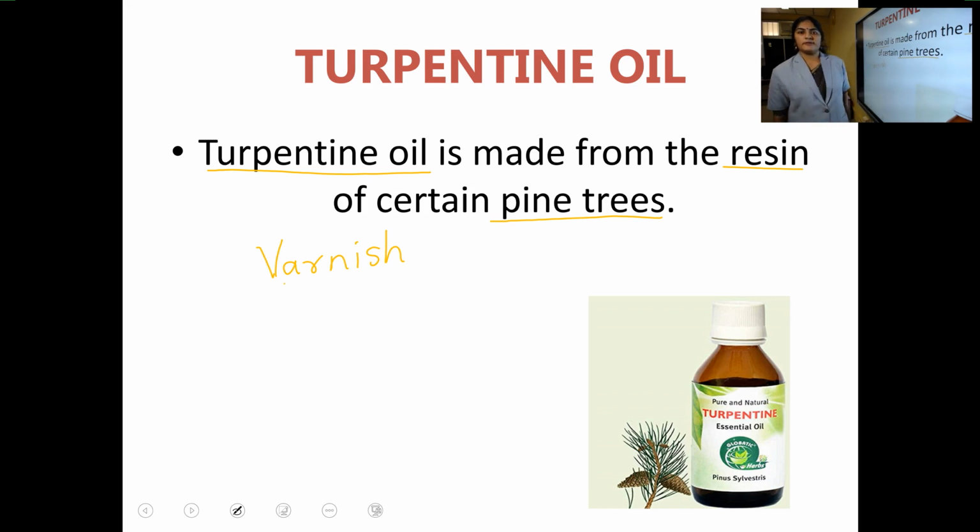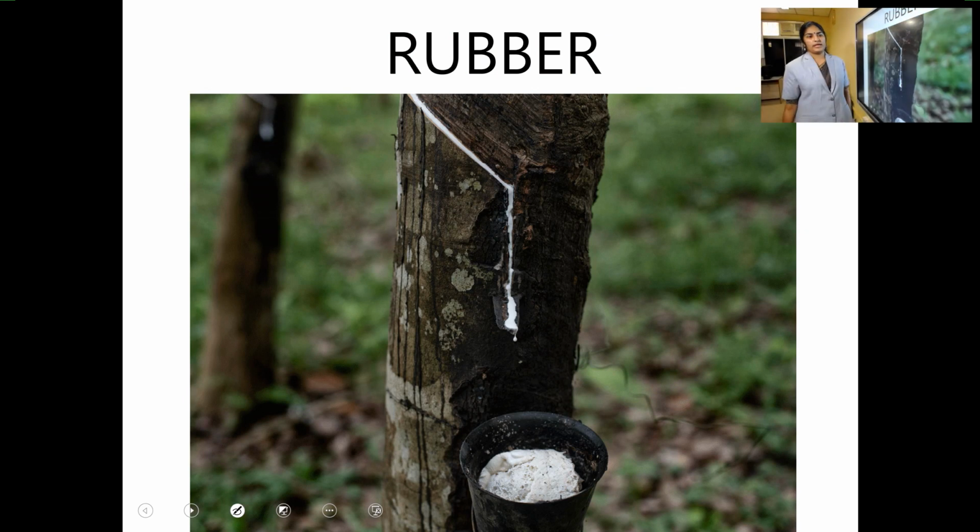Have you heard of this term before? Yes. This is used as a coating on wooden frames, wooden surfaces. We use varnish on wooden surfaces to make them shine and also to protect them. Turpentine oil is a main ingredient of varnish, and some paints also include this oil. Okay, that is turpentine oil.